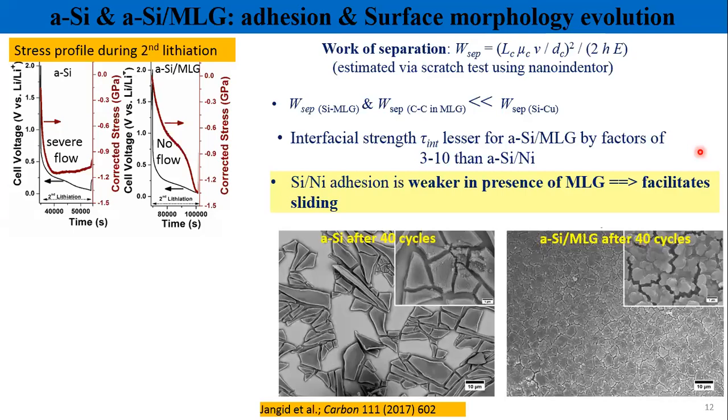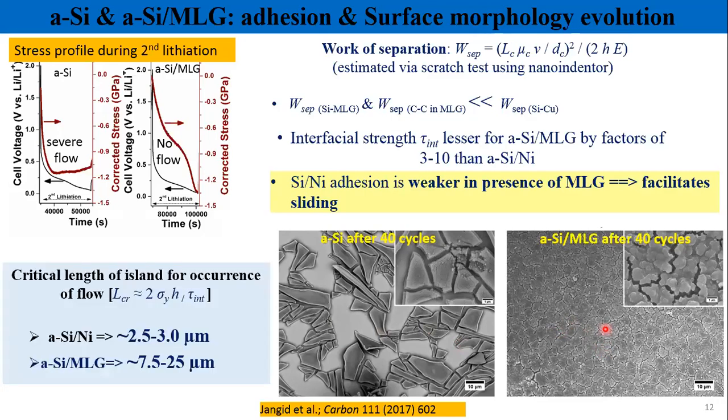Then this is the surface morphology of the silicon thin film electrode after 40 cycles in both the cases. In the absence of graphene, you can see there is severe cracking of the film and a lot of material got delaminated from the current collector. These white patches are the delaminated silicon crystals. You can clearly see the current collector exposed. In the presence of graphene, your film got fractured, but delamination was not observed in this case.